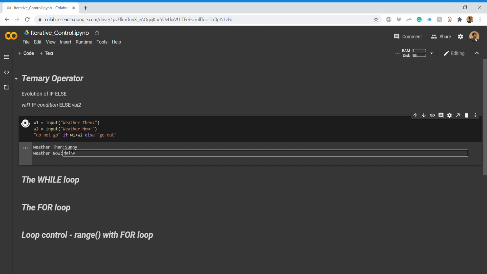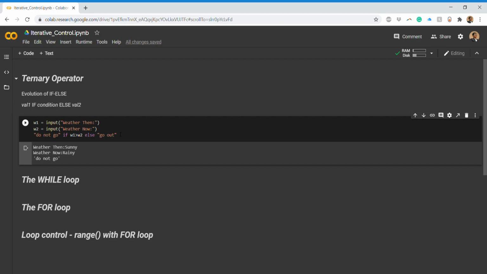So it is like this. It says do not go out. Now if we want to do it with cloudy and rainy, then we have to do some modifications in this code. So that will be a part of your assignment. If you are able to do it, then you are free to do it. So that is one small assignment that I'm giving from my side.